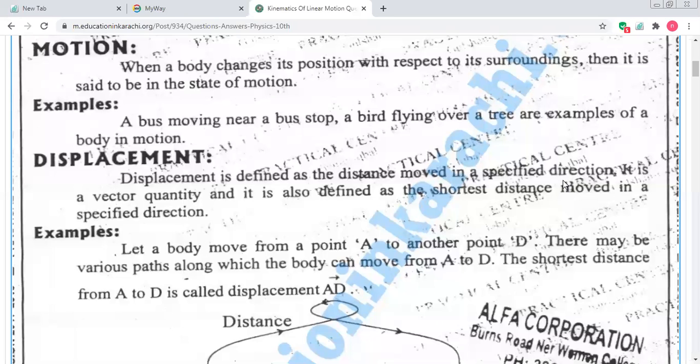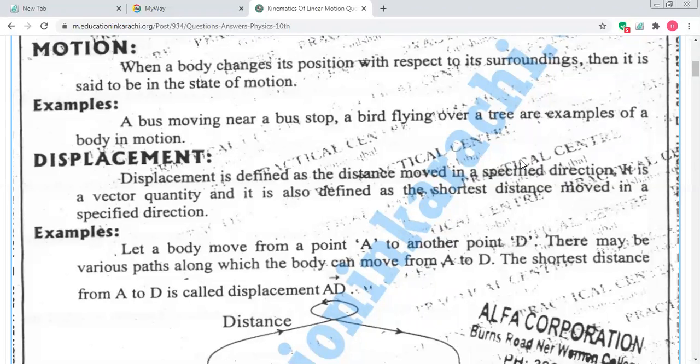When the distance has a specific direction, like a car is moving towards the east, or a car is running on the north side in the northern areas, so we have a direction, and the distance is converted into displacement.